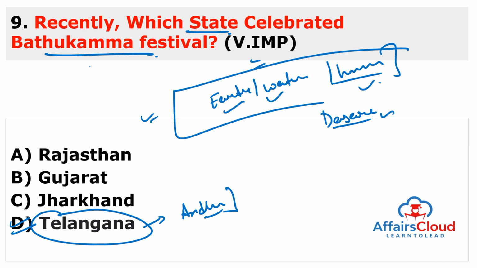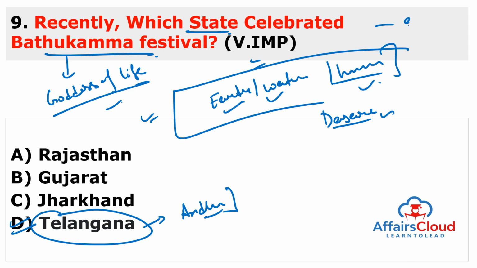And Bathukamma means goddess of life. Remember, it means goddess of life. This is the meaning of Bathukamma. And the festival of Bathukamma is annually celebrated as per the Satvahana calendar for 9 days.